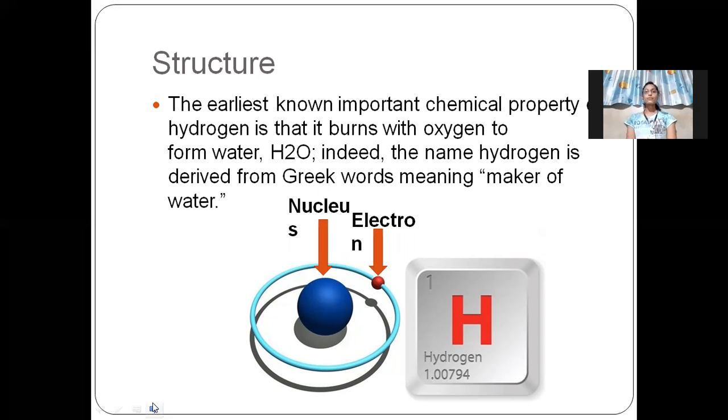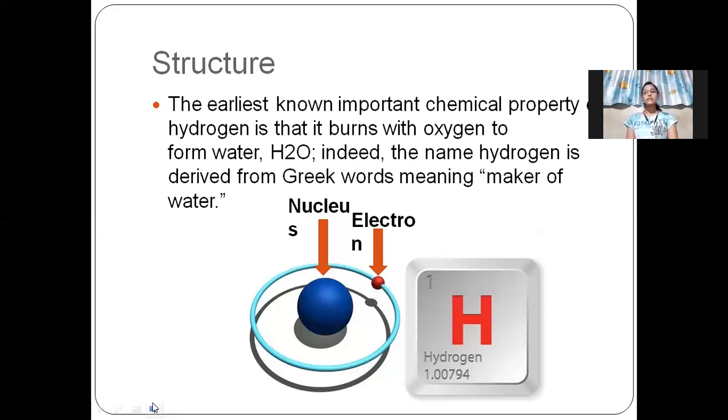The earliest known important chemical property of hydrogen is that it burns with oxygen to form water. We all know that when we mix two molecules of hydrogen and one molecule of oxygen, it forms water.